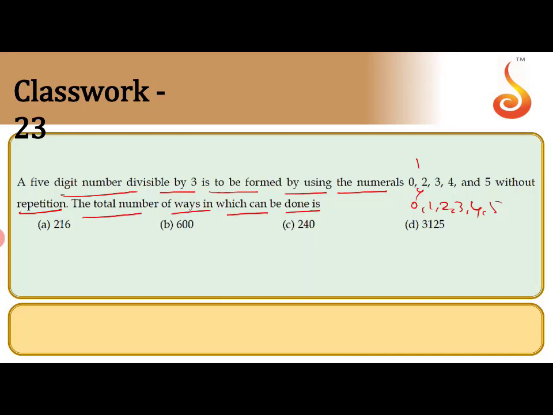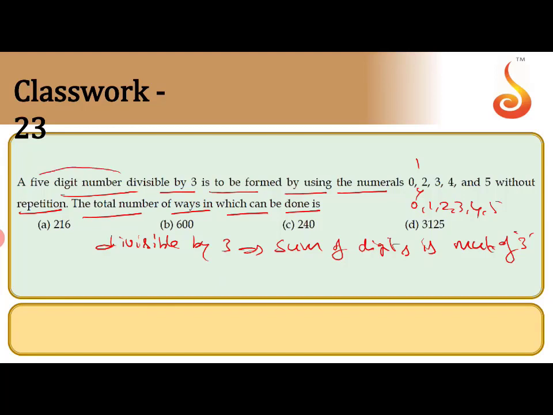So you want to take a 5-digit number which is divisible by 3. The condition for divisibility by 3 is that the sum of digits is a multiple of 3. That is the condition here. So we want to take 5-digit numbers which are divisible by 3. How many choices are possible? The sum should be a multiple of 3. What are the choices with the digits 0, 1, 2, 3, 4, 5?